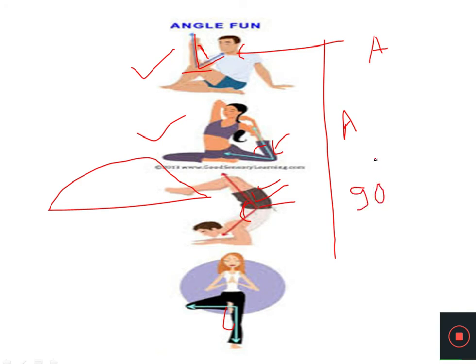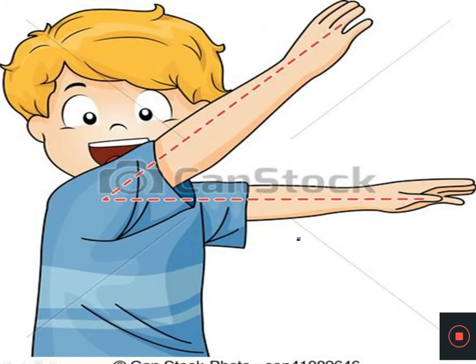So if the degree of an angle is 90 degrees, which angle will it be? Sure, this angle is the right angle, and this again you can simply identify as the right angle.